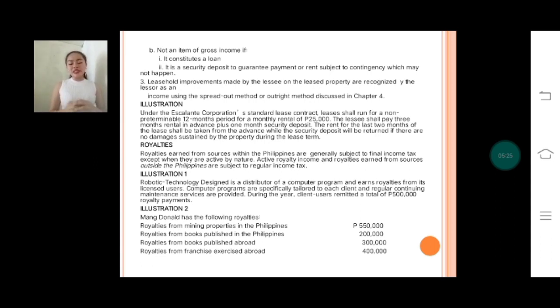So the entire 75,000 rental payments for the current month and the advanced rental for the last 2 months is an item of income subject to regular tax, while the 25,000 security deposit is not an income.